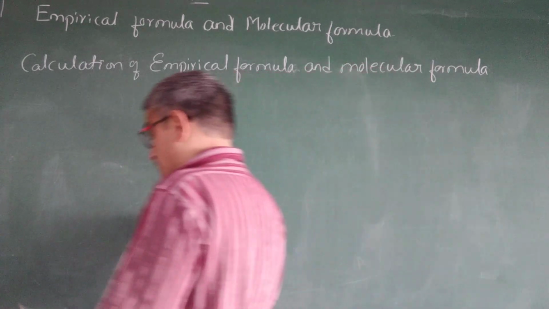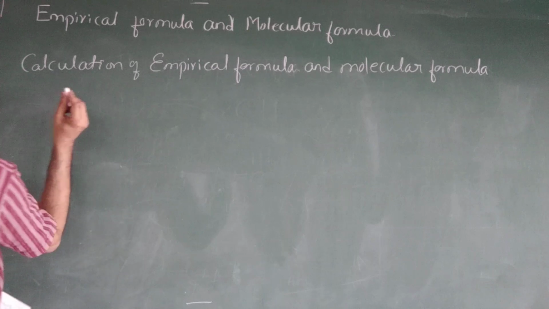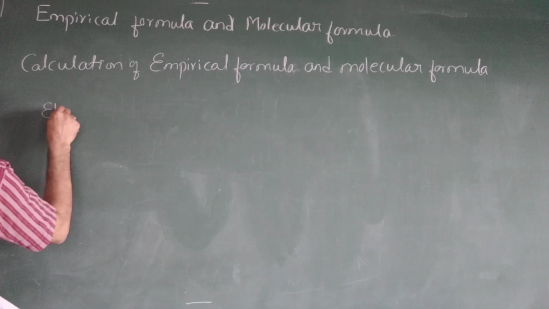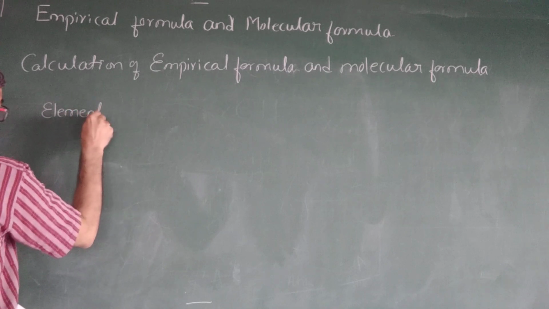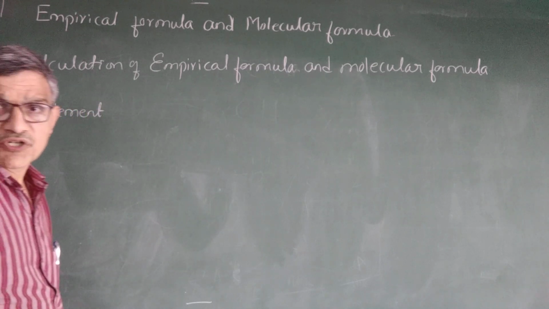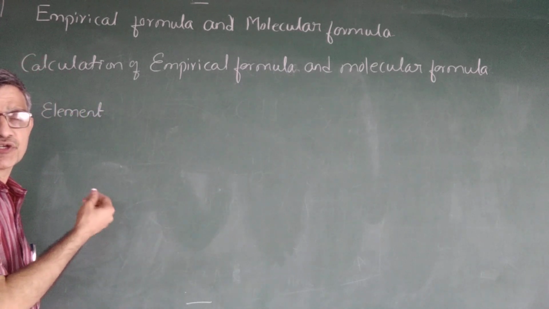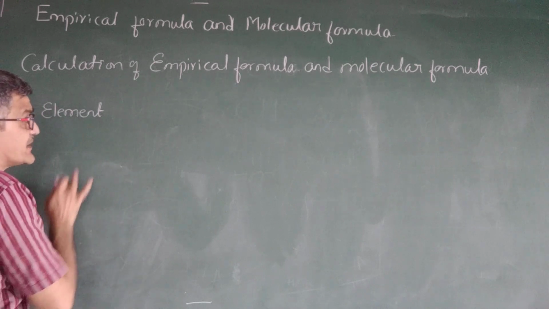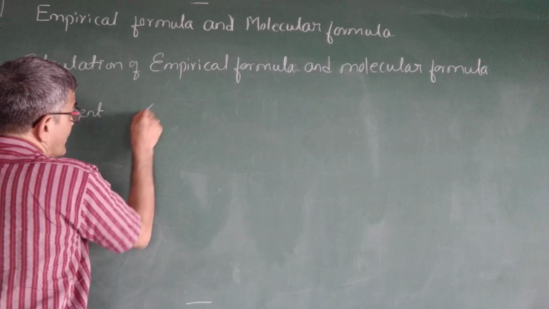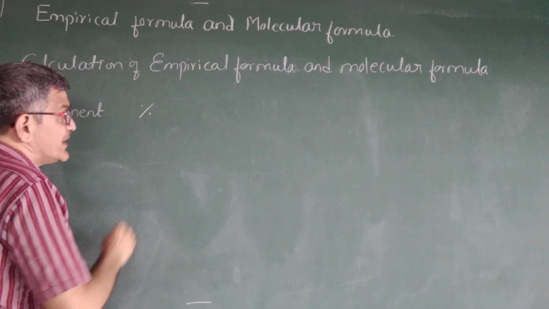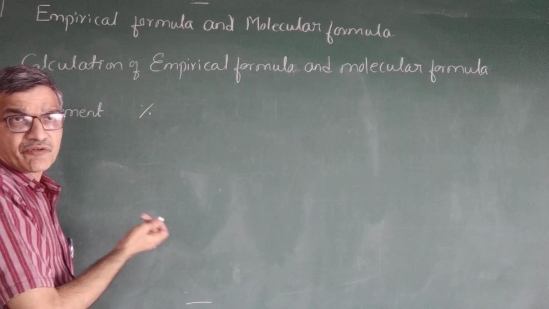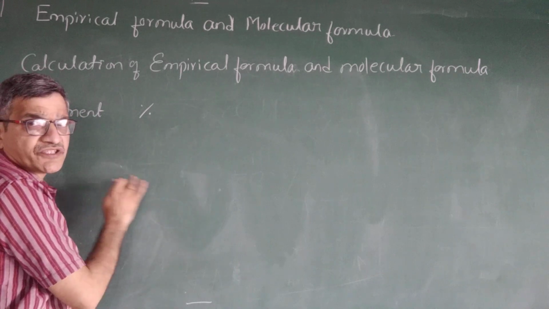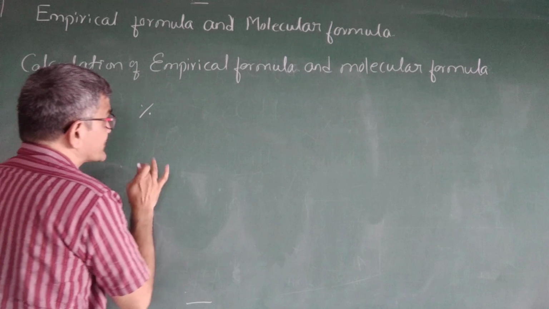Okay. So we have to make the columns here. First column I make as the element. Whichever elements they give us, that is carbon, hydrogen, oxygen, chlorine, nitrogen, sulfur, we need those elements. Then the percentage, they will give the percentage of each. So carbon percentage, hydrogen percentage, oxygen percentage, like that. We have to write the percentage.